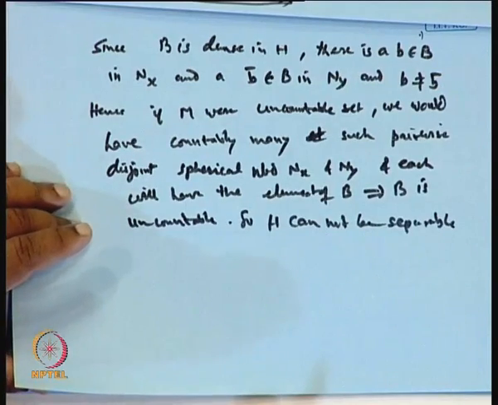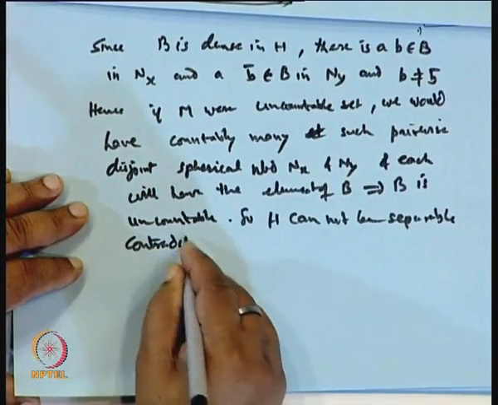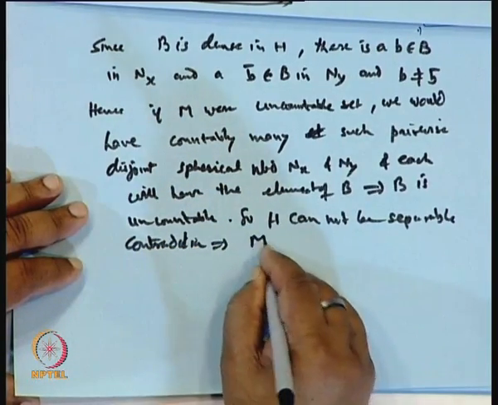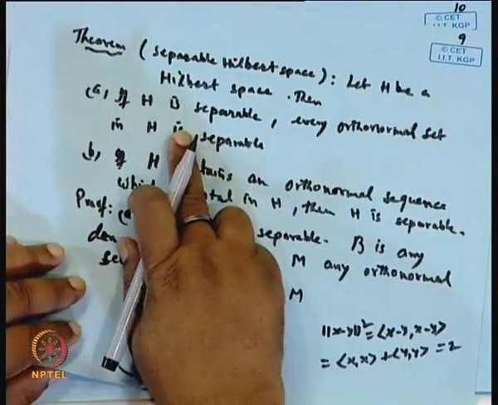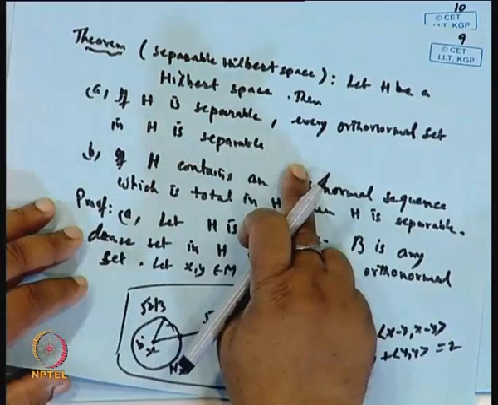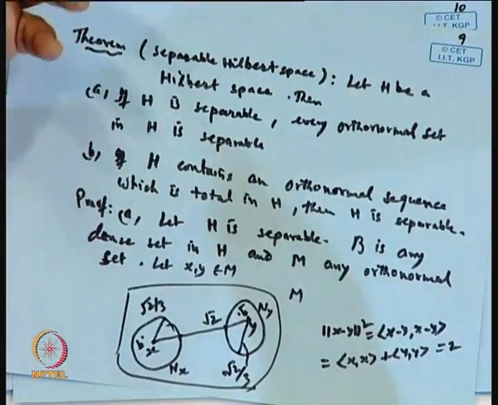So what we conclude is, therefore, contradiction implies M is countable. That is what we wanted to show. Let H be a Hilbert space, then if H is separable, then every orthonormal set is separable. M is an orthonormal set, so it must have a countable dense subset. Clear? If we have assumed that it is uncountable, it gives a contradiction, H becomes not separable. So it means M must be a countable set. That's the proof. The second proof we will see next time.